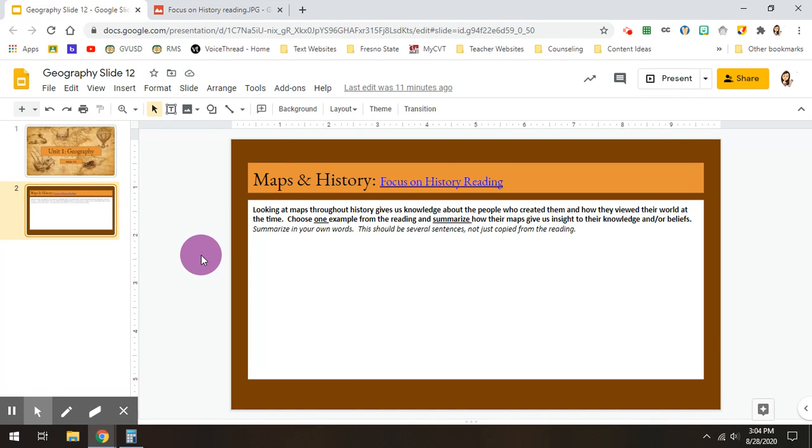When you write, remember to summarize in your own words. That means you first need to explain the example. Then, once you've explained the example in your own words, you need to expand on the example about how that map gives us knowledge. How do we know that belief or that knowledge about that historical group based on that map? Again, this should be several sentences and not just copied from the reading.